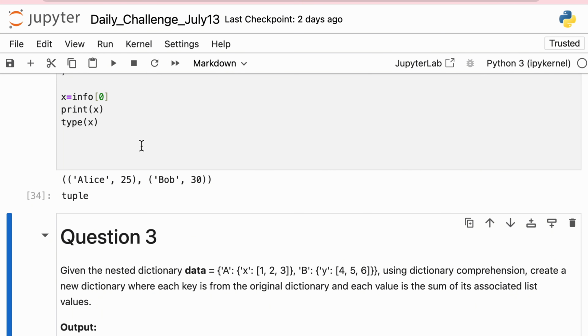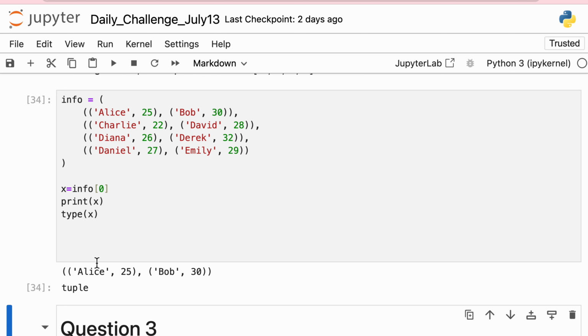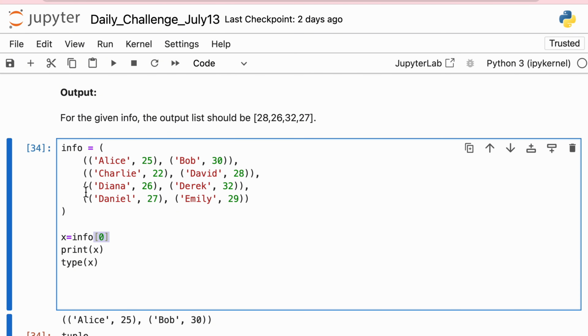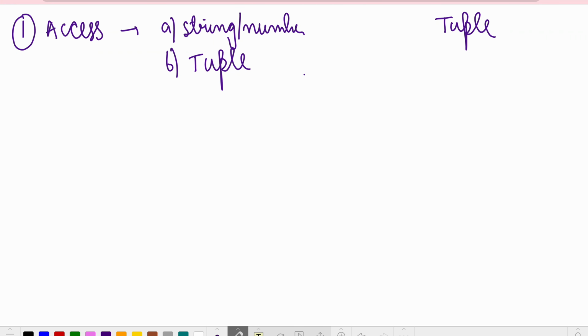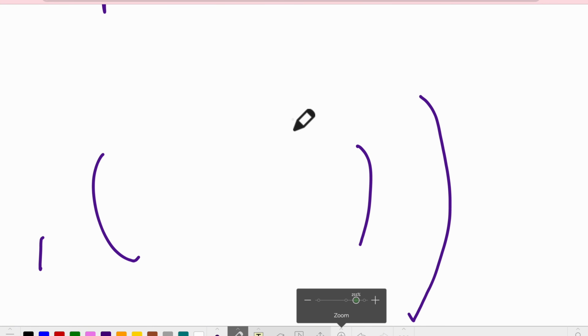We see that we get a tuple. So the first element of info is a tuple. What does this mean? This whole thing is a tuple inside a tuple. There is a big tuple here, and inside it there are some tuples. So this is a tuple of tuples. This much we are clear about by running the first code.